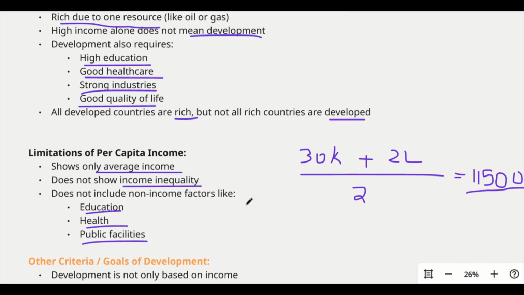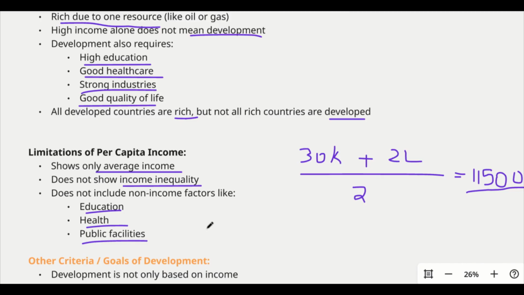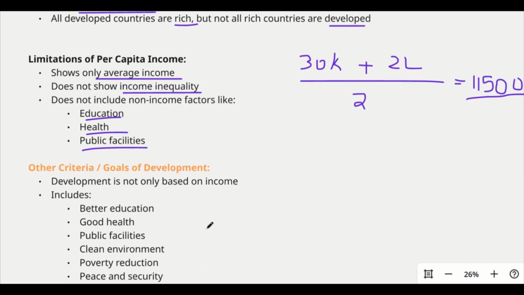It only includes the income of people in the country divided by the total population, so the average does not show the actual income of the people. Even though income is an important factor, it alone cannot determine the development of a particular country.